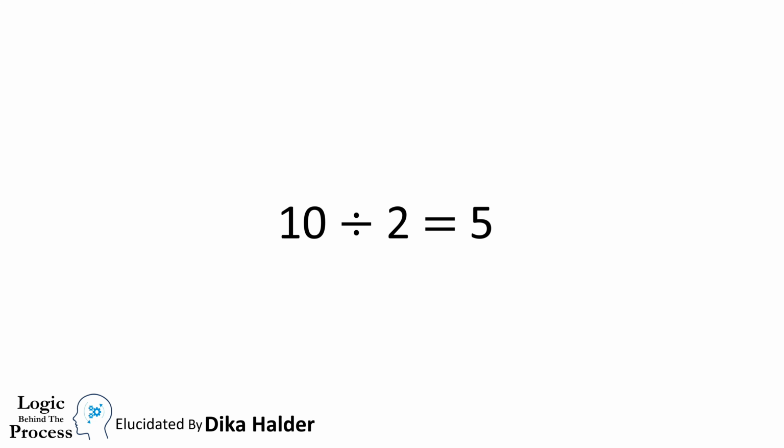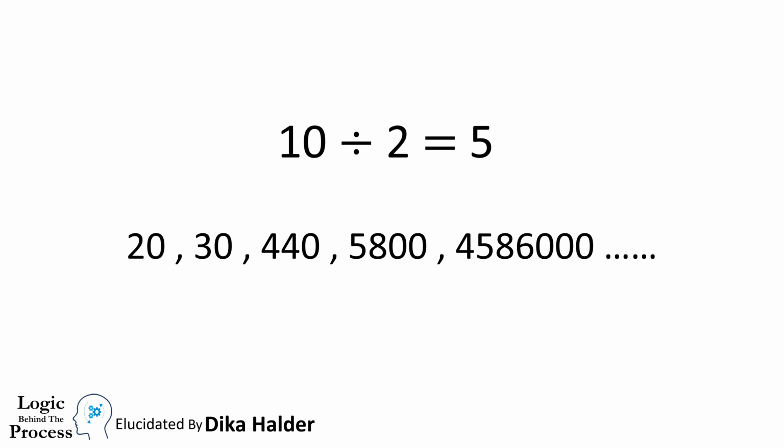2 can divide 10 completely, I mean we get a quotient without a point. So each and every multiple of 10 is also divisible by 2. And every multiple of 10 has at least one zero in its unit place. That's why a number which has at least one zero in its unit place can be divided by 2.